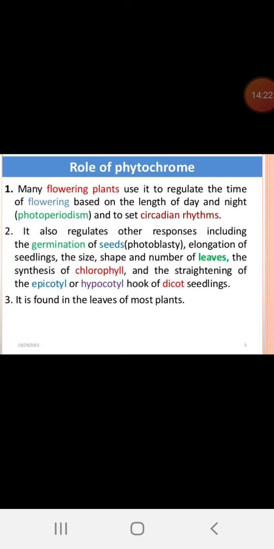See, if there is no light after the germination also, the seedlings never come up. If that is exposed to the light, phytochromes, then only the seedlings come up. So, this type of physiological activity is controlled by the hormones, that is influenced by the light.